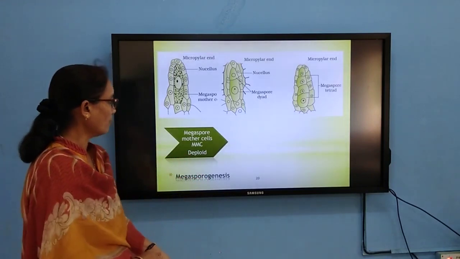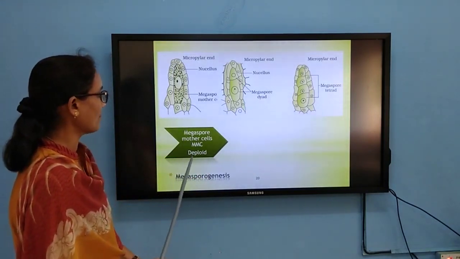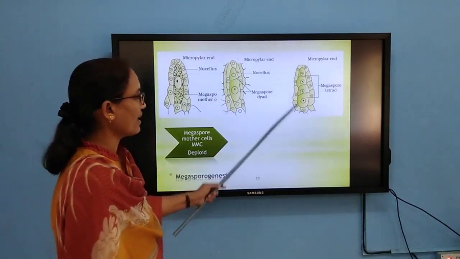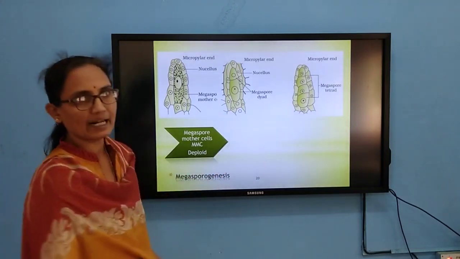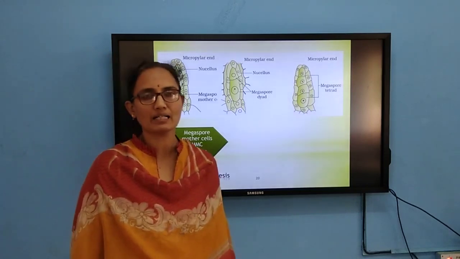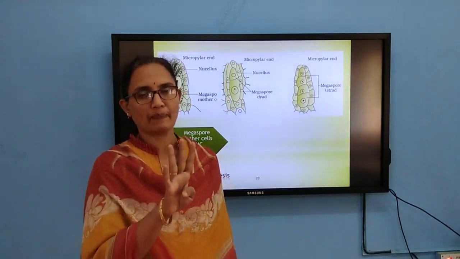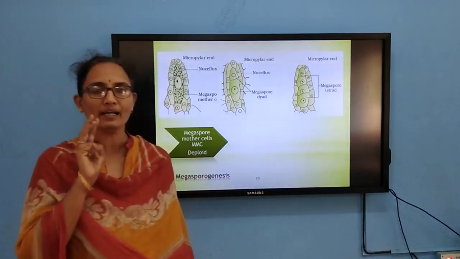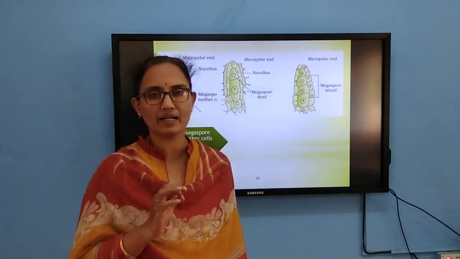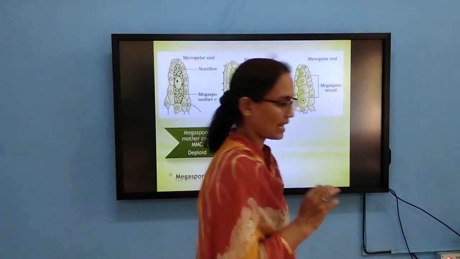So out of 4 cells, what will happen? Usually the megaspore mother cells are diploid. It undergoes reduction division to form a megaspore tetrad. Out of that, 3 will degenerate, and only one will become functional. That is called monosporic development. Out of 4 megaspore cells, only one becomes functional. This kind of development is called monosporic development.